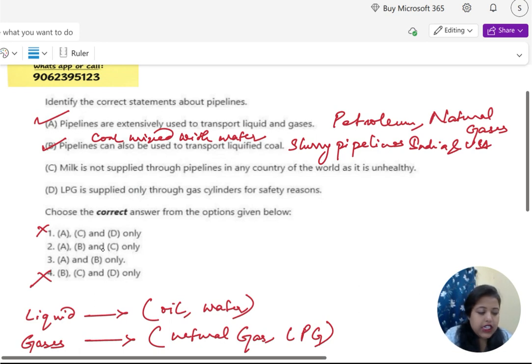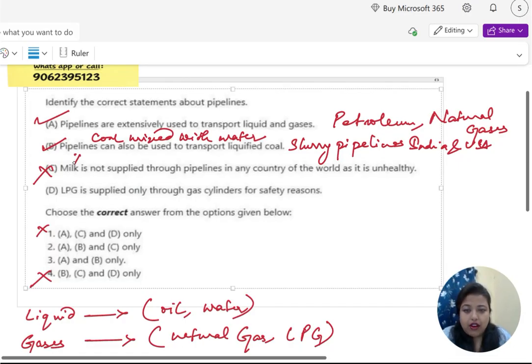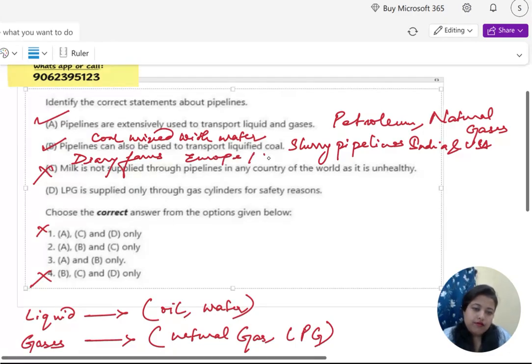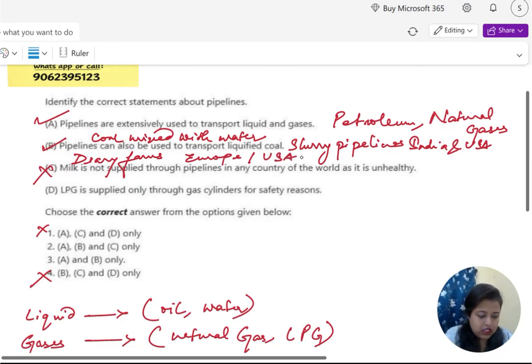Option C: milk is not supplied through pipelines in any country of the world as it is unhealthy. It's incorrect. Milk is transported through pipelines in some countries, for example dairy farms in Europe and USA. Also, unhealthy is not a valid reason.